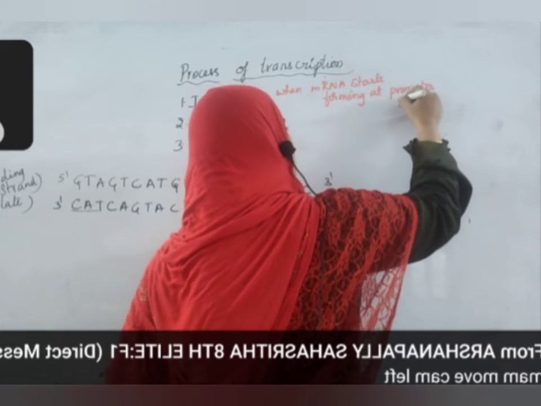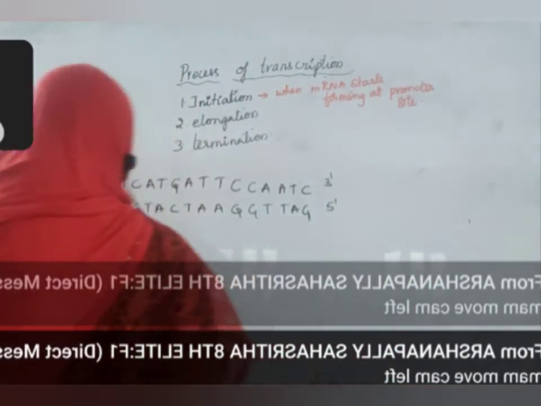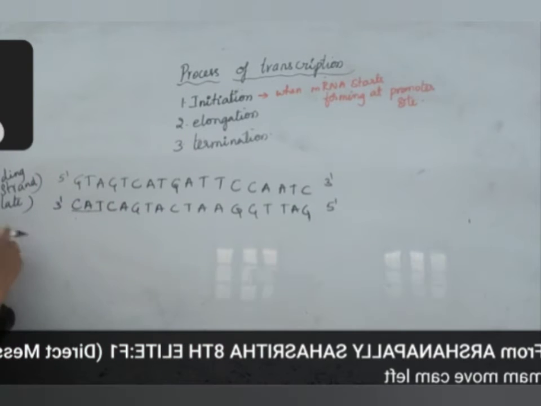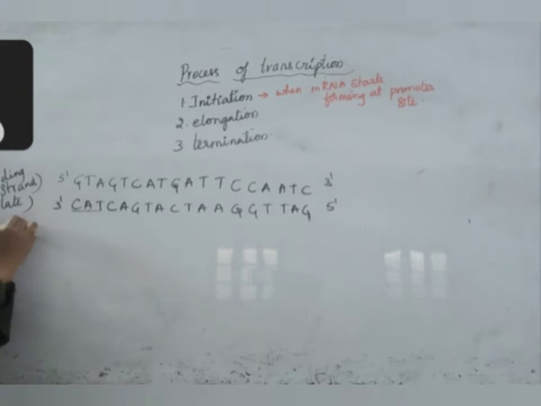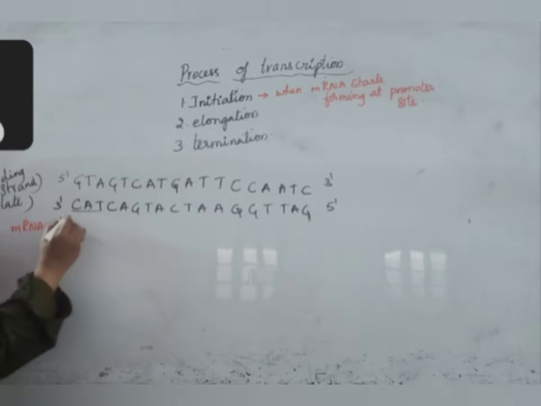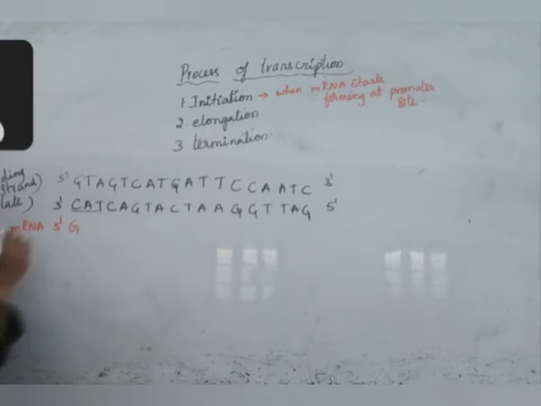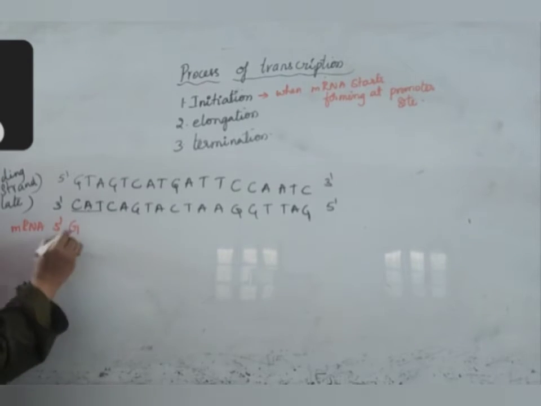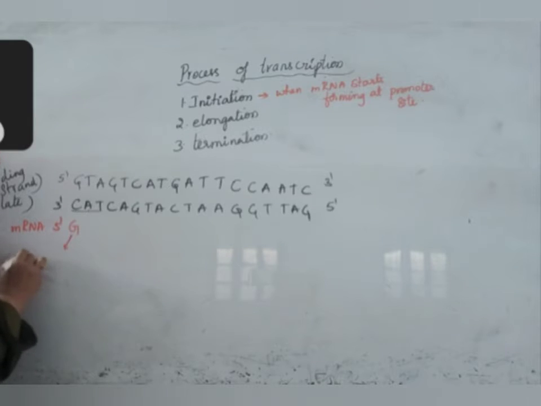So this will be our mRNA being formed. mRNA is forming at the 5' end, and the first thing binding opposite to cytosine is guanine. So this is the process of initiation.